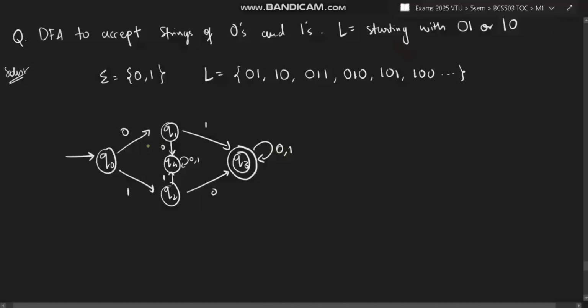But there is a catch here. The catch is 0 is coming here, but after this point, you cannot take another 0. Otherwise, if you take another 0 after this starting 0, it will become 0 0 starting. That is not a valid one which is given to us. So 0 cannot be taken in the start. Means 0 followed by a 0 will go to the dead state, or 1 followed by a 1 will go to the dead state. The only possibility remains is 0 with 1 it should go, and 1 with 0 it should go. Okay. So this will be the final state. This is how you solve the DFA to accept the strings of zeros and 1 starting with 0 1 or 1 0.